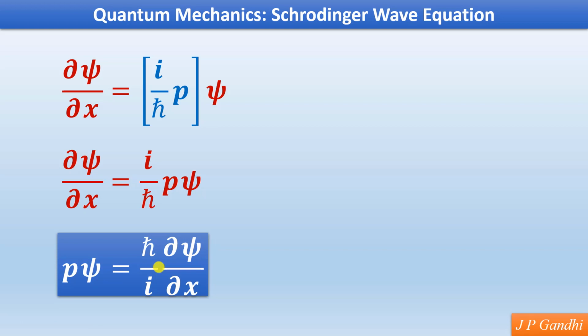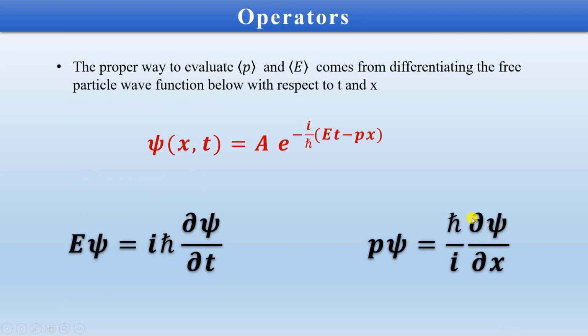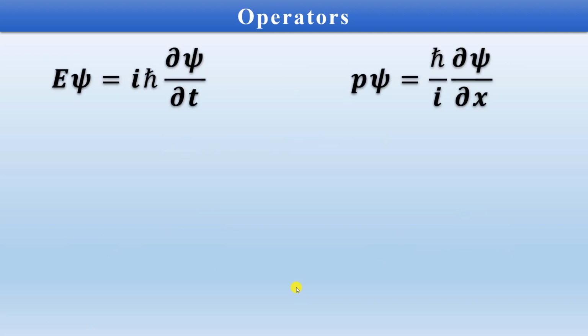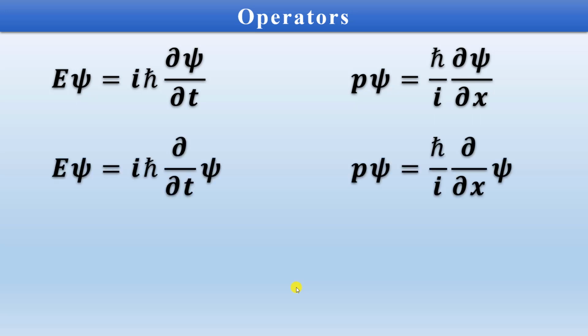Now both the expressions we will write down, and from these expressions we will try to find out how we can evaluate the value of energy and momentum. So we have the equations for Eψ and pψ. We'll just put the ψ outside the differentiation.